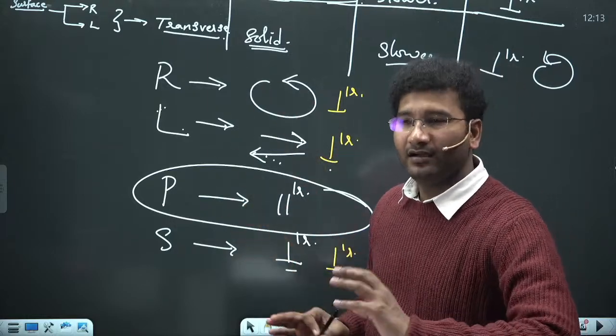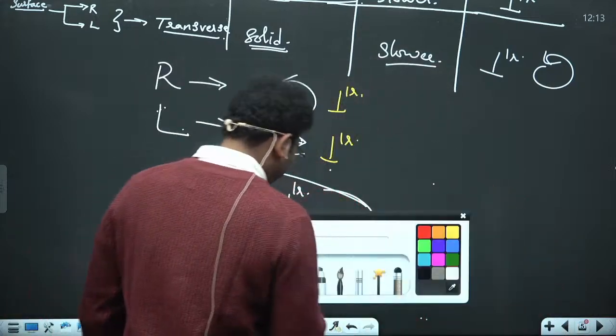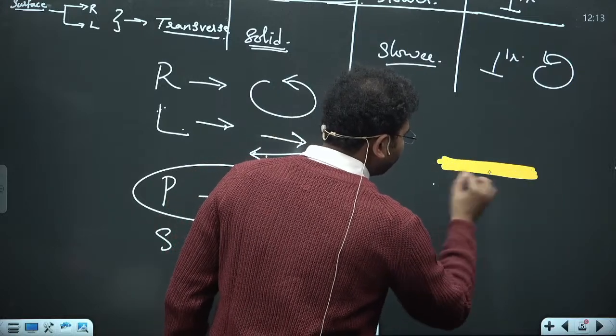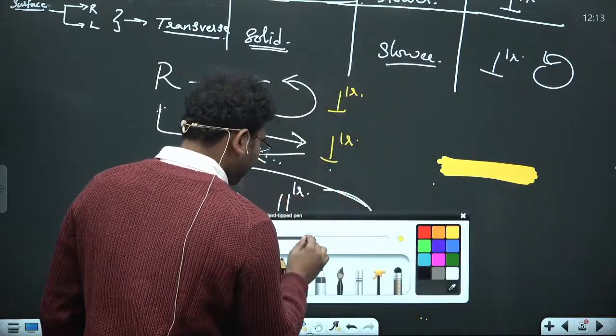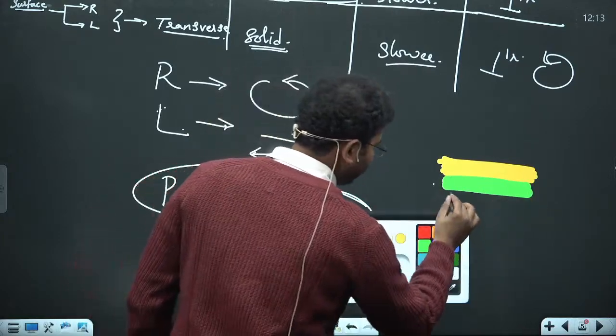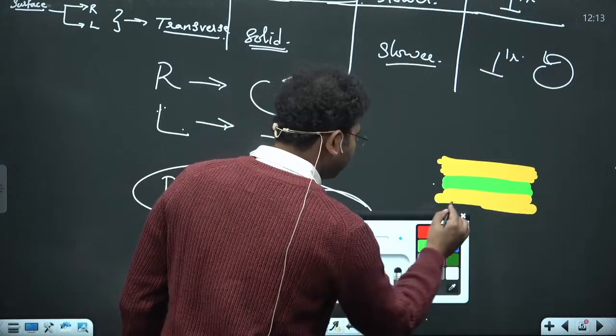Okay. And one more thing: for any of these waves, if I am having different density of material, suppose the material density of this particle is high, and the material density here is a little lower, and here the material density is again high, maybe here I have some liquid present.